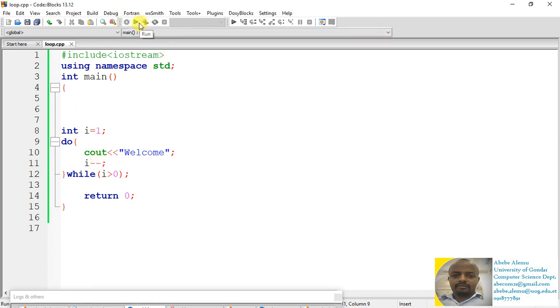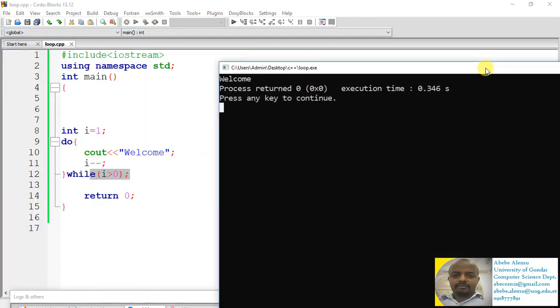Have a look. Sorry, obviously we will get 1 will come like the previous program, because it just decrements the value of I before the condition. So obviously this program also gets 1 will come on the screen.